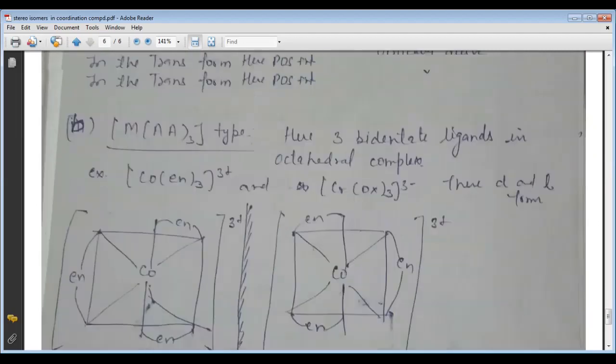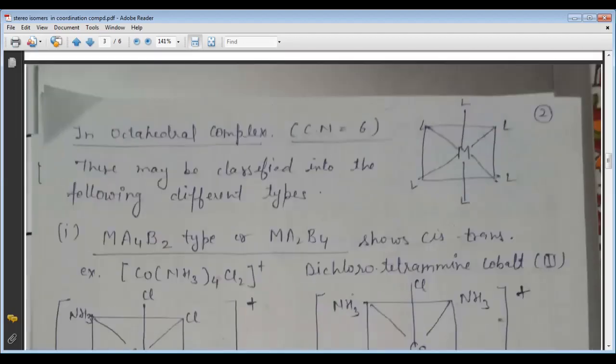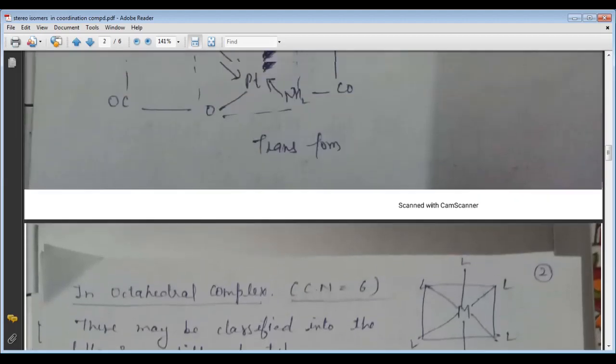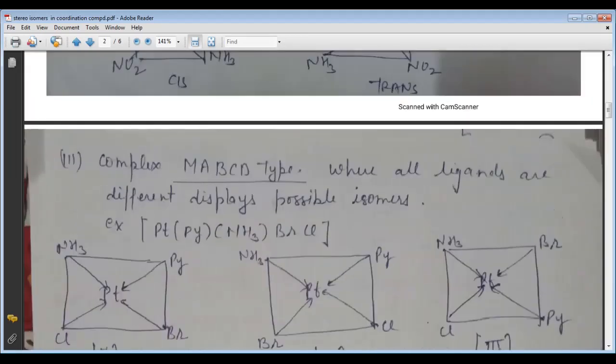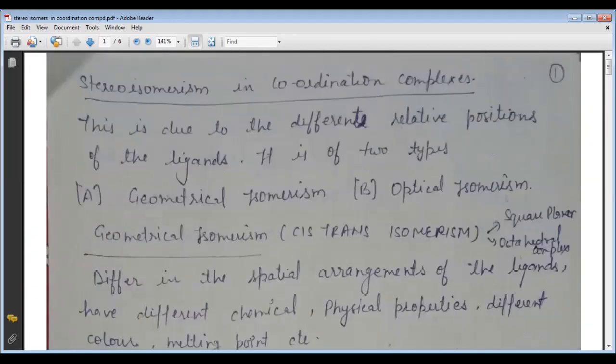Now we have completed our lecture. In this lecture, we have discussed all types of isomerism, and in the previous lecture we completed the general information on geometrical and optical isomerism for transition metal complexes. If you have any doubt, you can contact me.